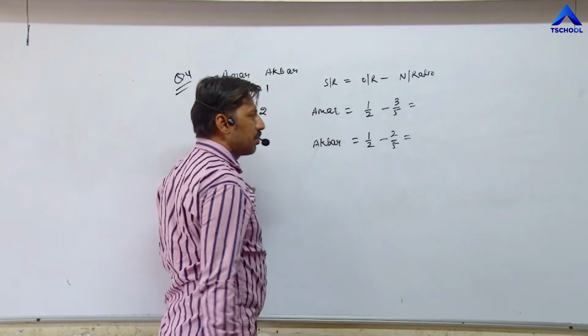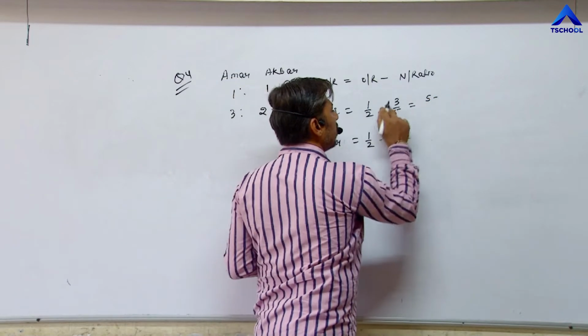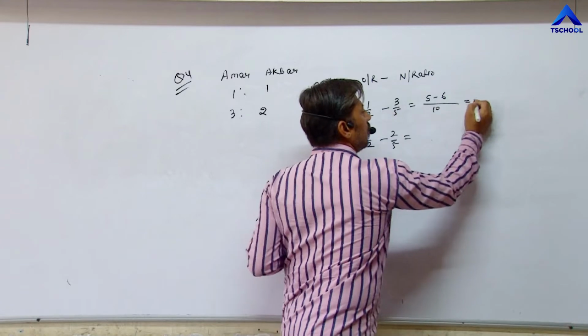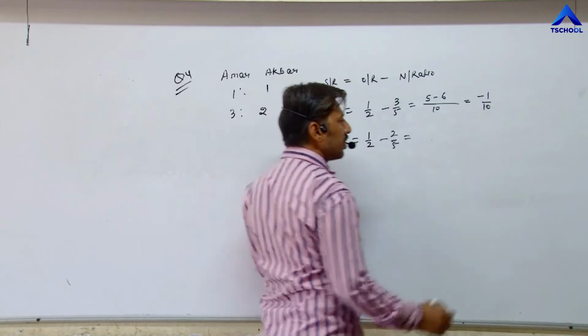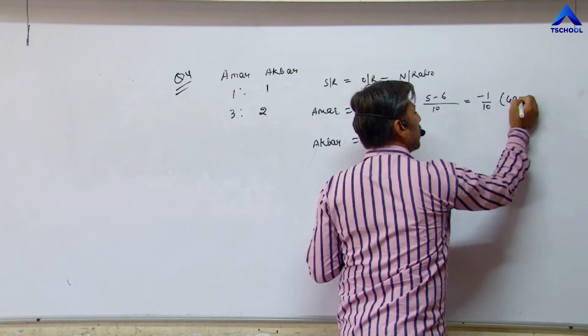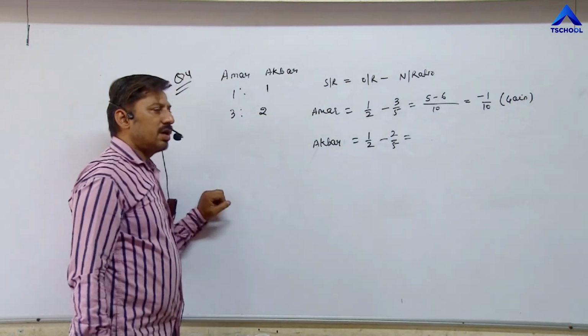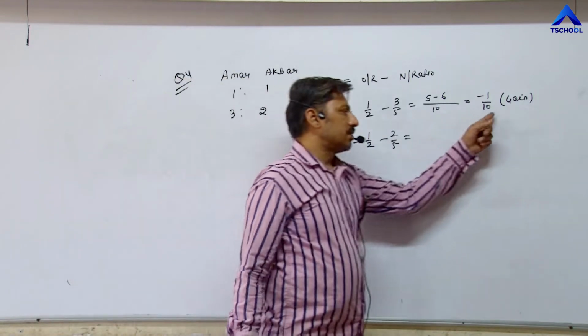Now the cross multiplication method. 5 ones are 5 minus 3 twos are 6 upon 5 twos are 10. So minus 1 upon 10. Now the answer comes negative, it means within bracket we have to write gain. Gain means his share does not decrease, his share is increasing by 1 by 10.